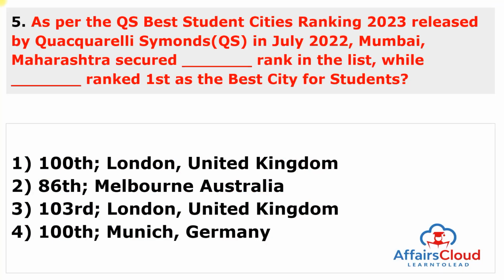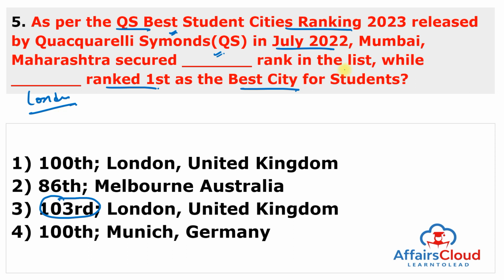Moving to next question. As per the QS or Quacquarelli Symonds Best Student Cities Ranking 2023 in July 2022, Mumbai, Maharashtra secured dash rank in the list, while dash ranked first in the best city for the students. So according to the QS or Quacquarelli Symonds Best Student Cities Ranking 2023, released by the global higher education consultancy firm known as Quacquarelli Symonds, Mumbai, Maharashtra, ranked at 103rd, has emerged as India's highest ranked student city, while London ranked as the best city for the students.